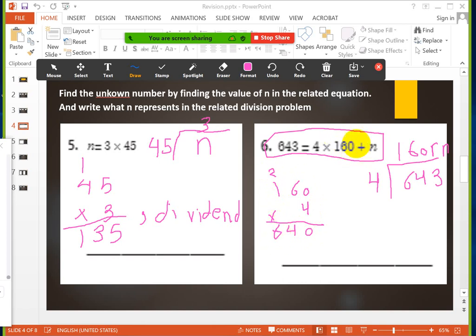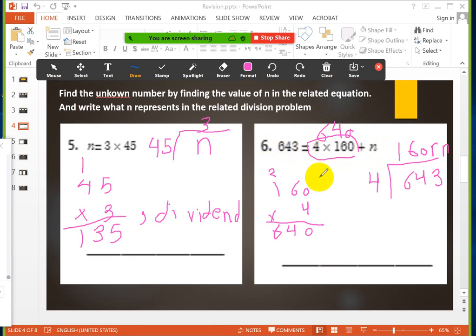So the answer for this multiplication is what? It is 640. So to know the number that I will add to 640, it will be 643.